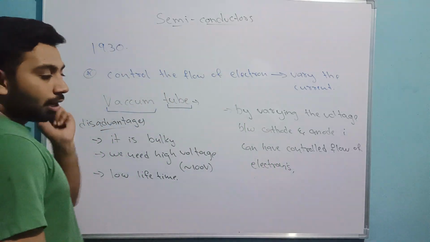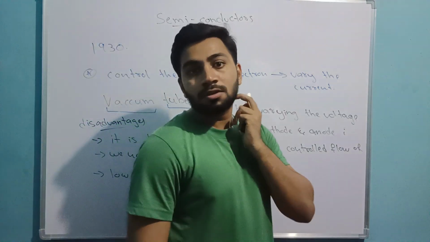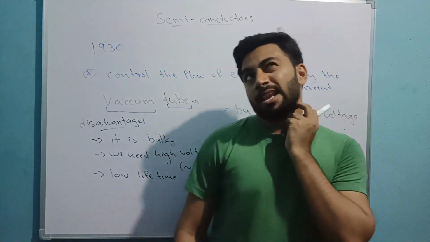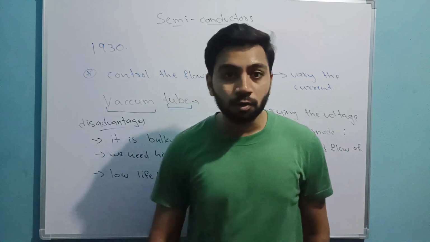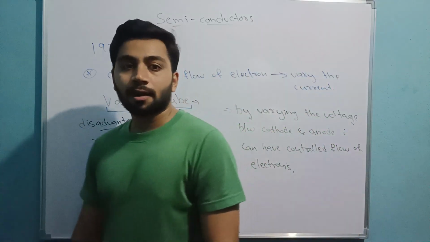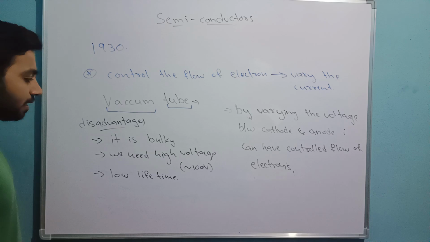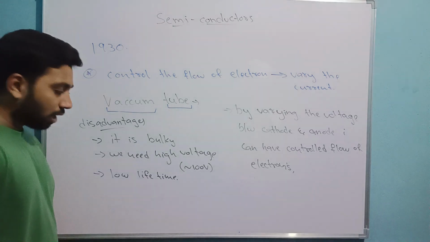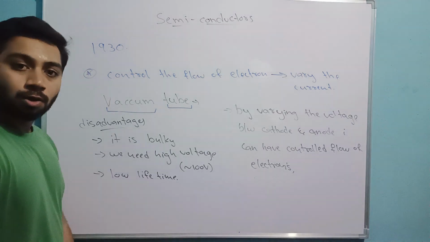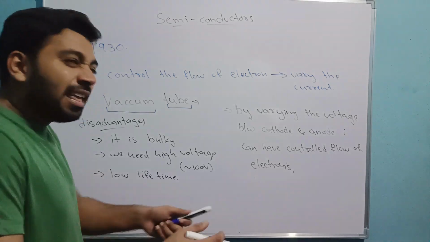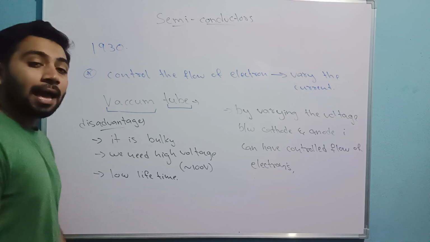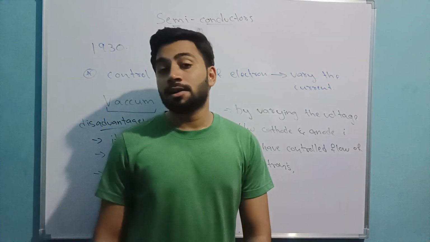You can write that the speed of electrons is reduced when they collide with air molecules. That's why we need a vacuum. So: huge and bulky, needs high voltage, low lifetime, and low reliability. These disadvantages are there.